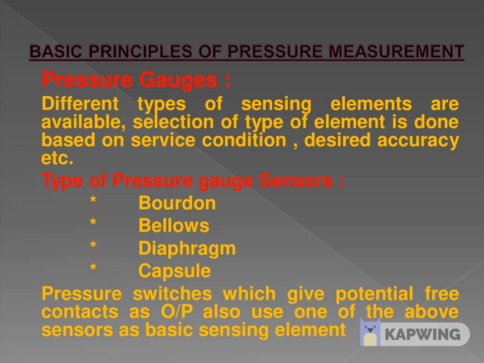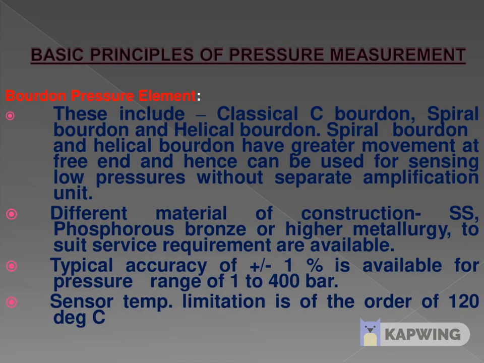So now we discuss the Bourdon type pressure gauge, then the bellows type, diaphragm type and capsule type. Bourdon type pressure gauge: the classical C Bourdon, spiral Bourdon and helical Bourdon. Spiral and helical Bourdons have greater movement, so they can be used for sensing low pressure without a separate amplification unit. Available in different metals. Range is very high, 1 to 400 bar. Accuracy is okay, plus or minus 1%, and sensing temperature limit is up to 120 degrees.